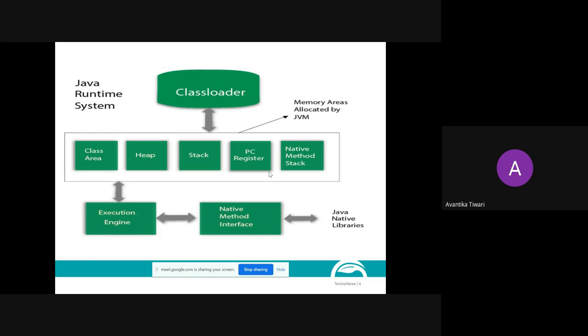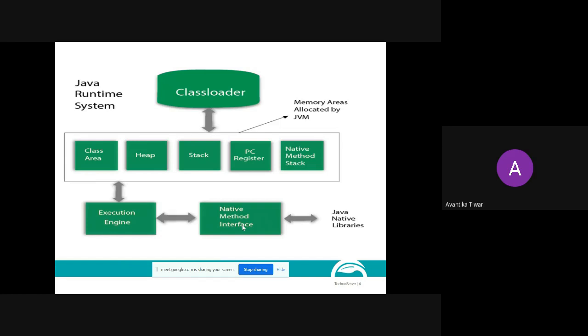So whenever we are using a separate language along with Java, we require this native method interface. Are you getting my point? Every time you are using a separate language along with Java, you require the native method interface. Please note down in your notebook, what is the native method interface or JNI?